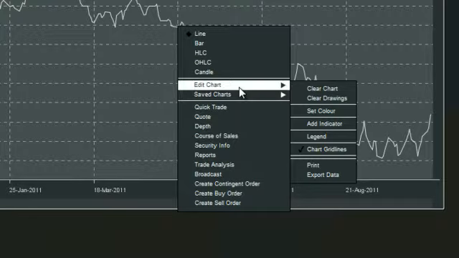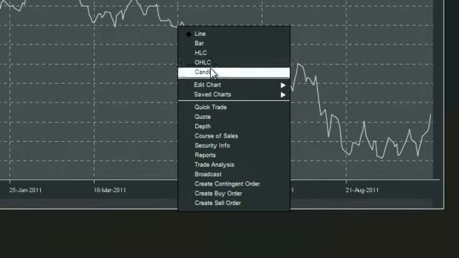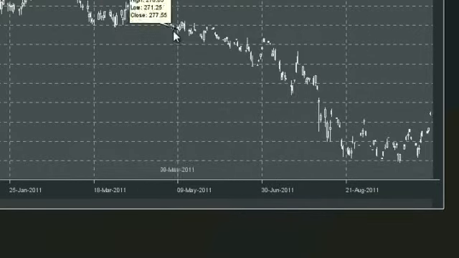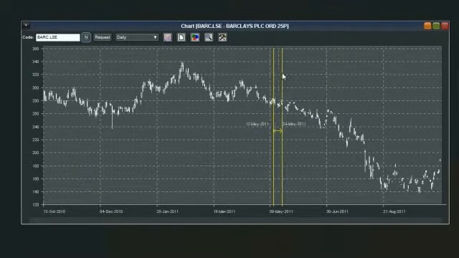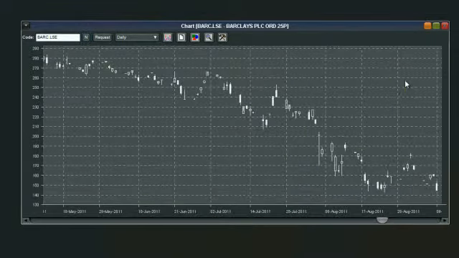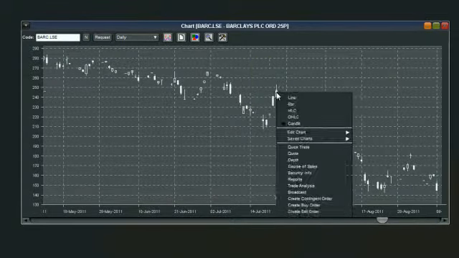Edit Chart will then allow you to set colors of either the background or the lines that are flowing through it. Firstly, at the top here we can check the style of chart we want. Most people will go for something like a candle. I want to zoom into a section here, so let's say this trading period from roughly around May. If you left click on the screen and drag, you can zoom in on certain time frames.